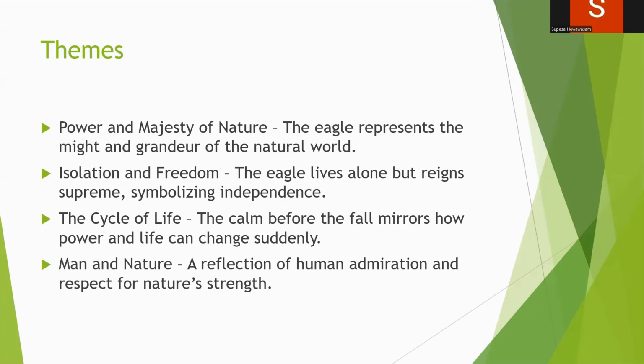Then there are themes. The main themes of the poem that you can find here is the power and majesty of nature. So the eagle represents the might and the grandeur of the natural world, the mighty power of the natural world, representative of the majesty of nature, the superiority of nature. Then isolation and freedom. The eagle lives alone but reigns supreme, symbolizing independence.